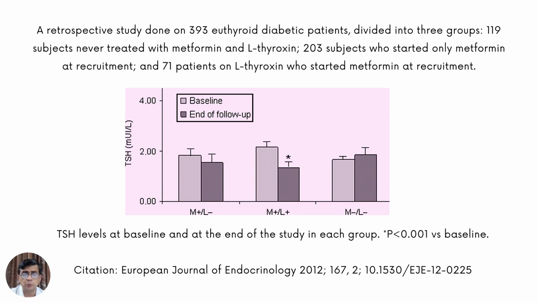In the other two groups, one group had only metformin, 203 subjects, only metformin, no levothyroxine, M plus and L minus. And in the third group, they gave both metformin and levothyroxine. What is interesting is, in the groups where metformin was given, whether they received levothyroxine or not, the TSH came down. This is a very interesting paper because it shows that metformin can actually reduce the TSH.